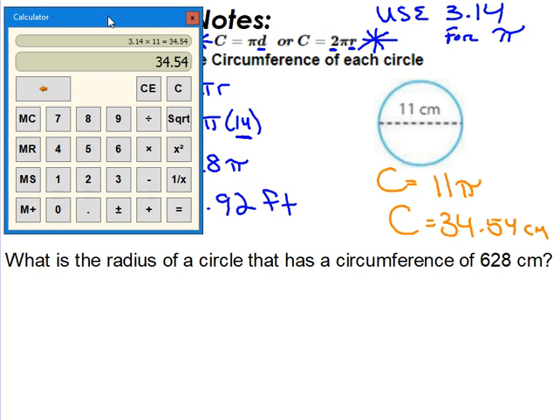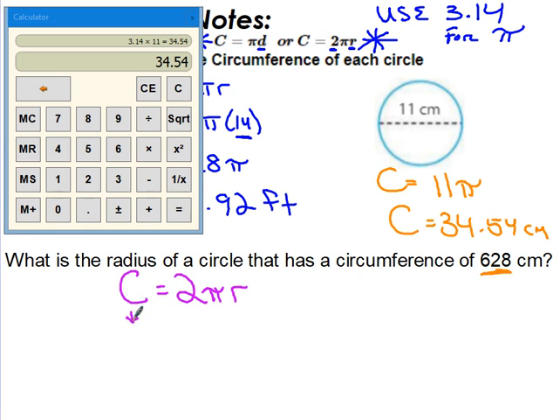So for this last question down here, this is when we use our formula. It says, what is the radius? It's asking you to find the radius of a circle that has a circumference of 628. So we're actually already given the circumference, but it wants to find the radius. So if I use my formula, I know my formula is 2 times pi times my radius. I'm going to plug in the values that I know.